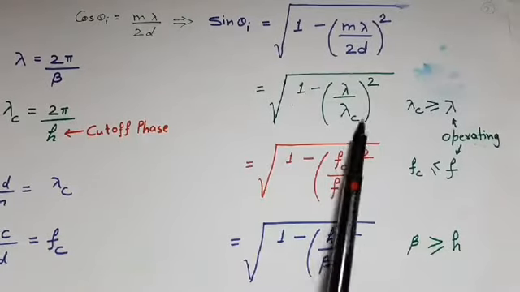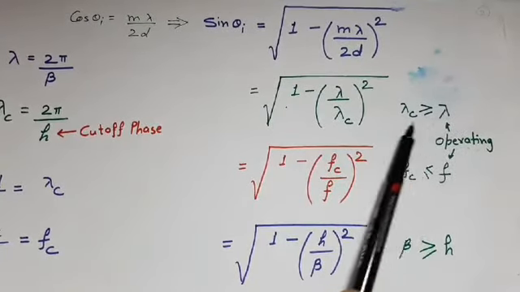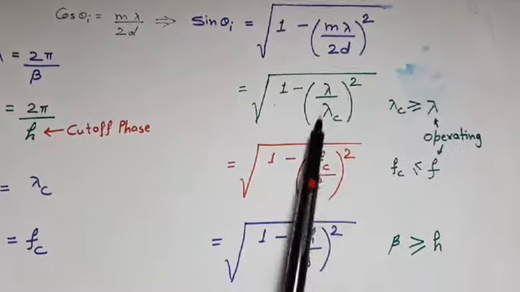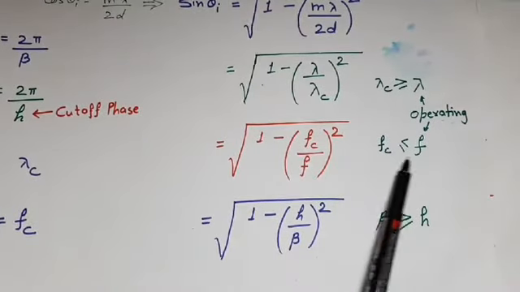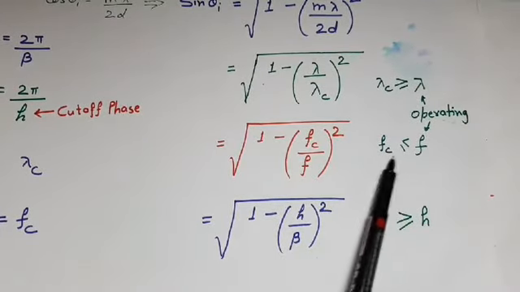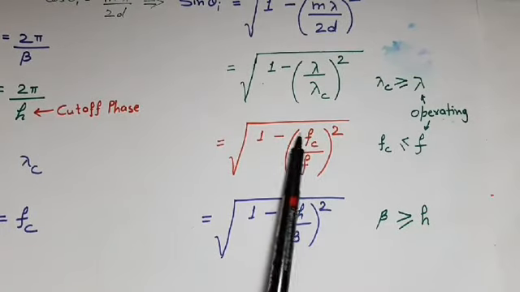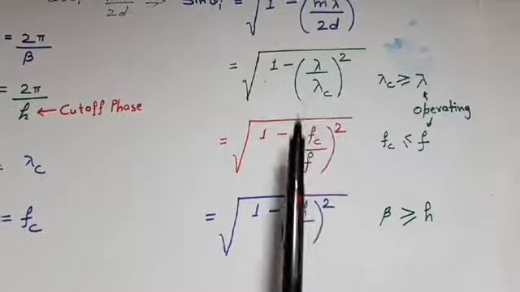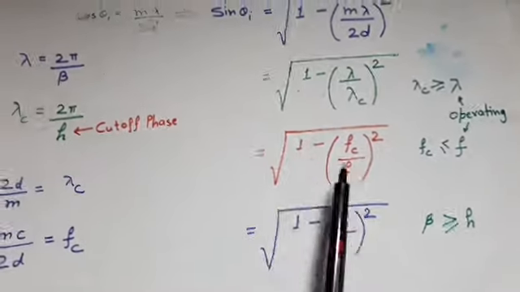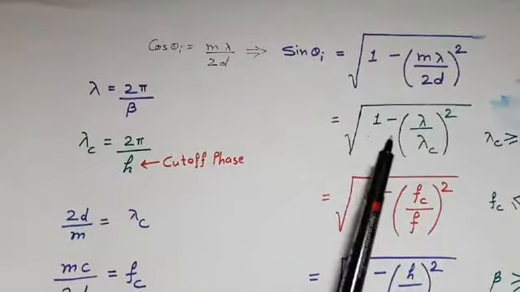As cutoff wavelength is always greater than operating wavelength, that's why cutoff wavelength will come in the denominator. But in case of frequency, cutoff frequency should always be less than operating frequency, that's why cutoff frequency will come in the numerator. These things we should take care. We can replace this expression sin of theta I in terms of phase constant beta also.